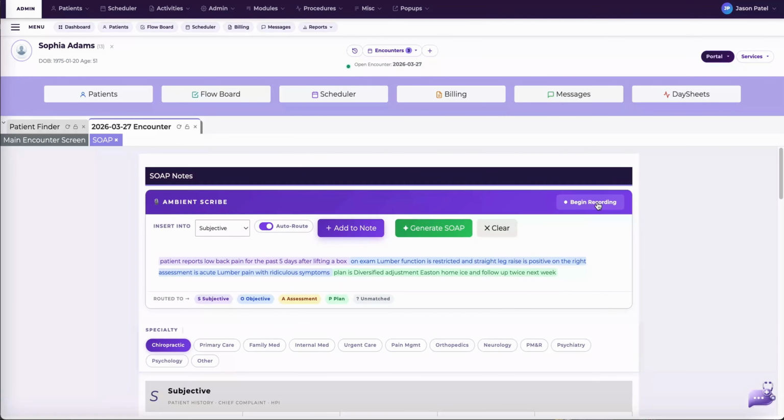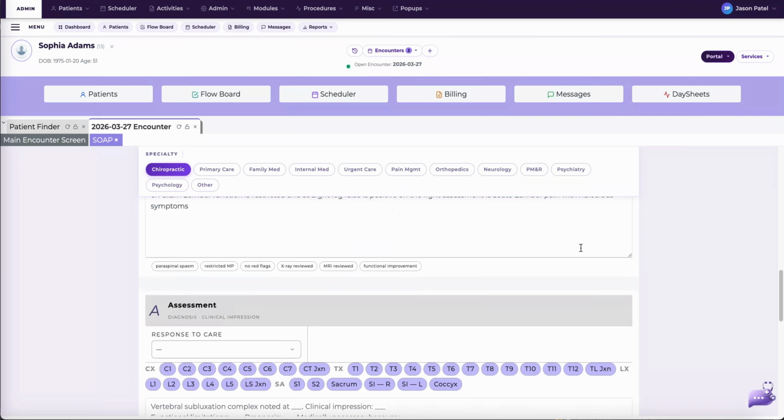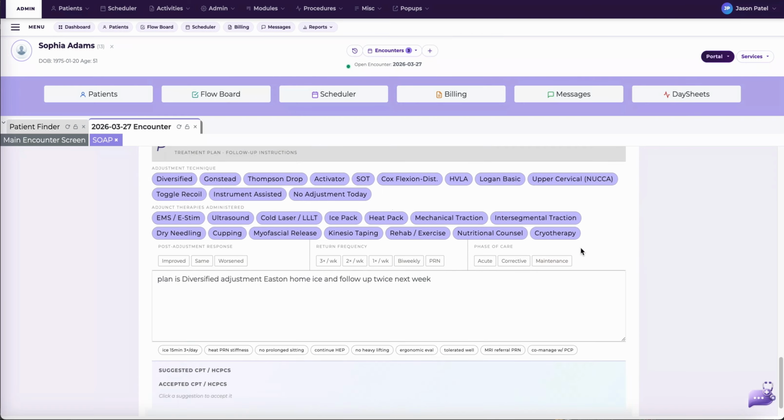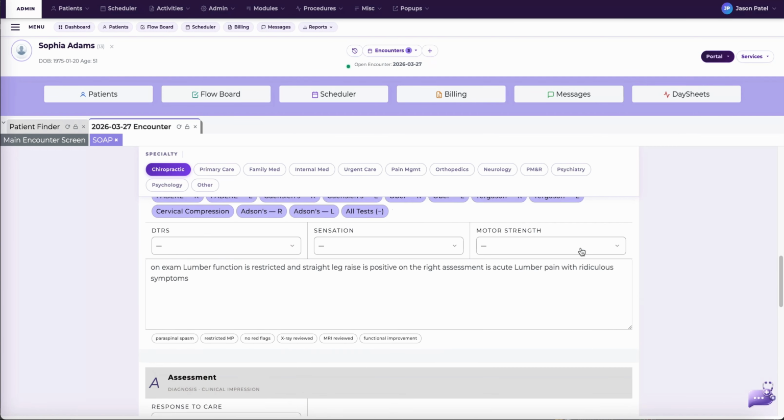When the auto-route feature is enabled, the transcript will automatically be sorted into the appropriate SOAP sections based on your spoken words. You can then review how the content is organized. Plus, there's the option to use drop-downs and chips to refine the note further.